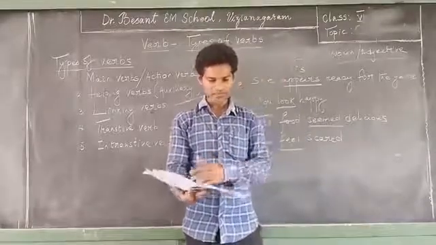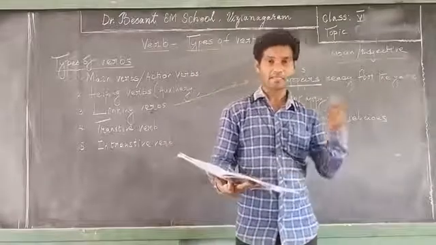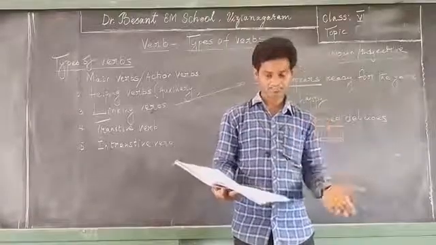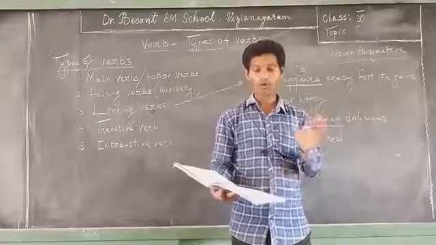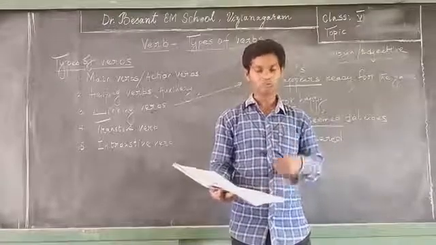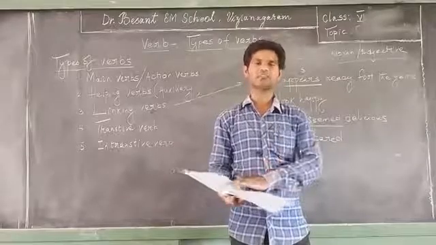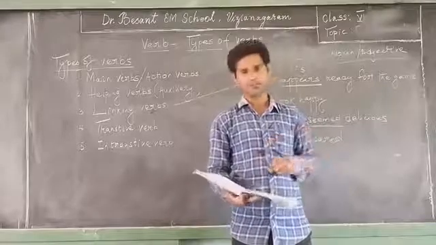Let me give you the list of linking verbs. They are act, feel, remain, appear, become, seem, smell, sound, grow, look, prove, stay, taste, and turn. So this is the list of linking verbs in English grammar.